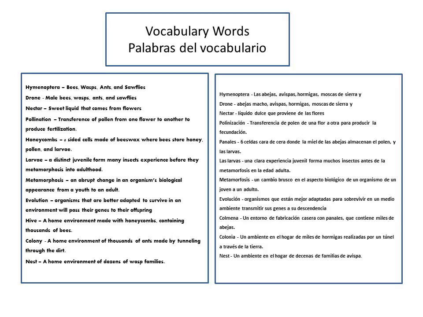Evolution. Organisms that are better adapted to survive in an environment will pass their genes to their offspring. They will evolve to the new body they need to continue life on this planet. Hive is a home environment made with honeycombs containing thousands of bees. Colony, a home environment of thousands of ants made by tunneling through the dirt. Nest, a home environment of dozens of wasp families.